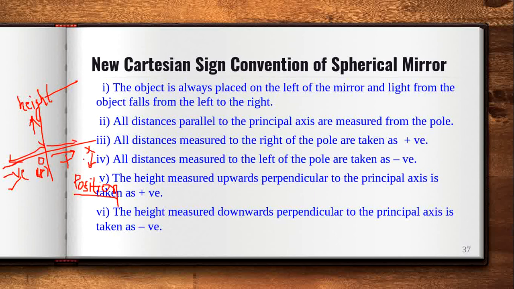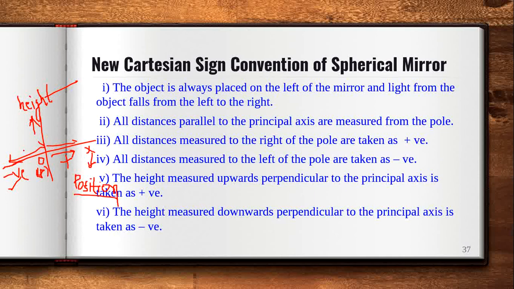So the back side of the mirror will be positive, and in front of the mirror will be negative. That means, as you know, we always keep the object in front of the mirror. That means the distance of the object will always be negative.